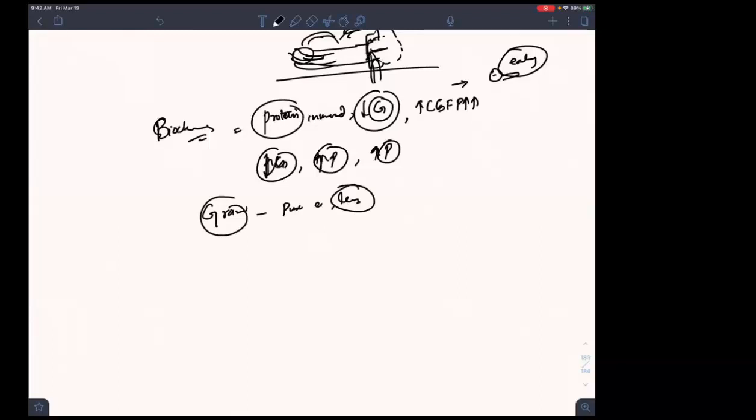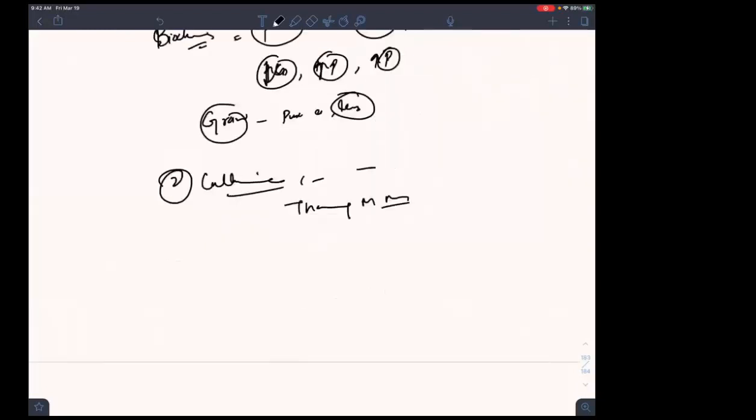So if I take a culture, what will I be seeing on the culture? Which medium will I put this on? Which medium have I taught you? Thayer-Martin medium, that's a beautiful answer. Thayer-Martin medium. We have learned this. So we will put this on Thayer-Martin medium and we'll be getting the colonies. Okay.